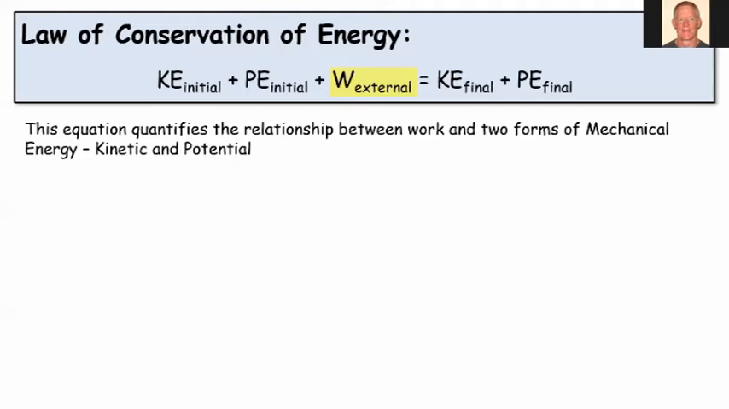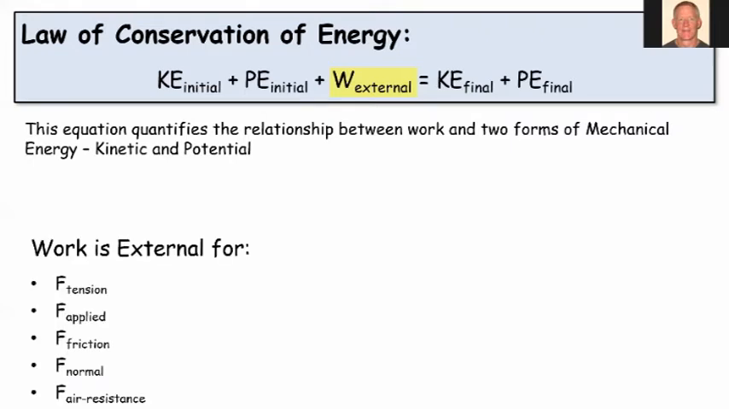So if there is external work being done, then we will not have conservation of total mechanical energy, okay? The work is going to change the overall energy level of the system one way or another. So this equation that I'm giving you here quantifies this relationship between work and the two forms of mechanical energy, kinetic and potential.